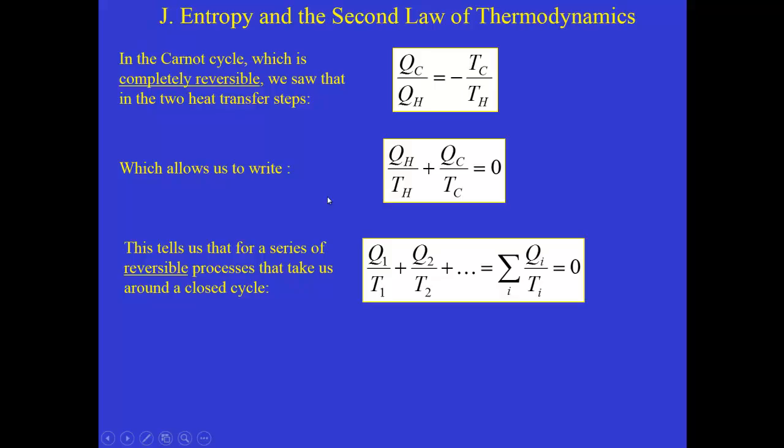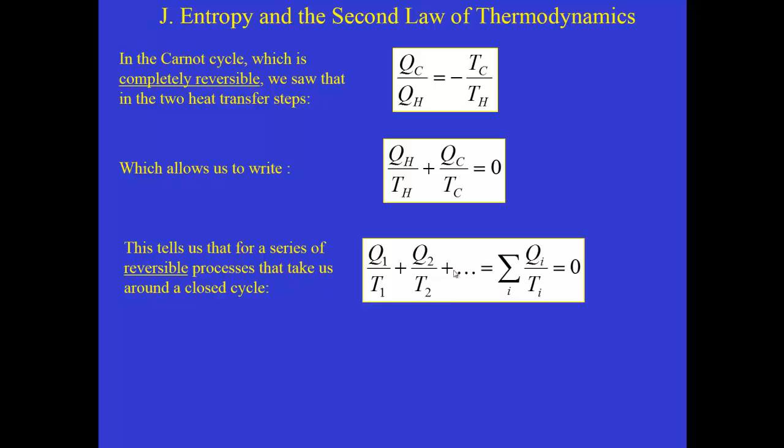So imagine that we have a more complicated process that's still reversible. Something where there's not just two steps where heat is absorbed or released, but we could have lots of steps. And so in the process of accounting for all of those heat transfers, we would be able to deduce from the middle equation that the sum of Q over T for all of the different heat transfer processes that go around a closed cycle would be equal to 0. And of course this is only true if all of the processes that make up this closed cycle are reversible.